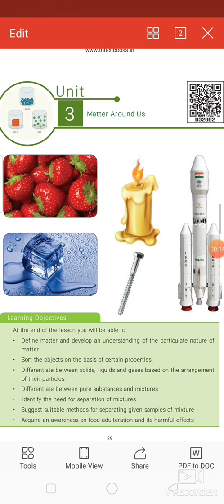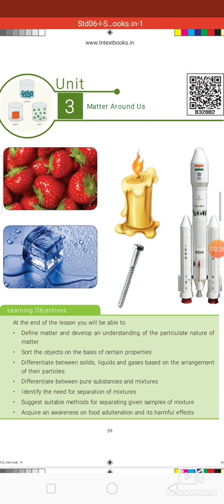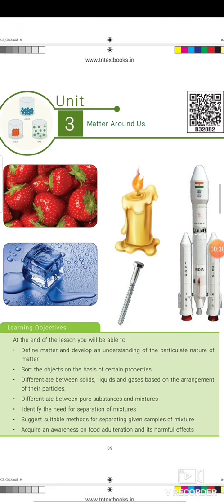Amen. Dear children, we are going to see the third lesson, Matter Around Us. By learning this lesson, we will be able to define matter and develop an understanding of the particle nature of matter. And we can easily sort objects on the basis of certain properties. We can differentiate solids, liquids and gases based on the arrangement of their particles.